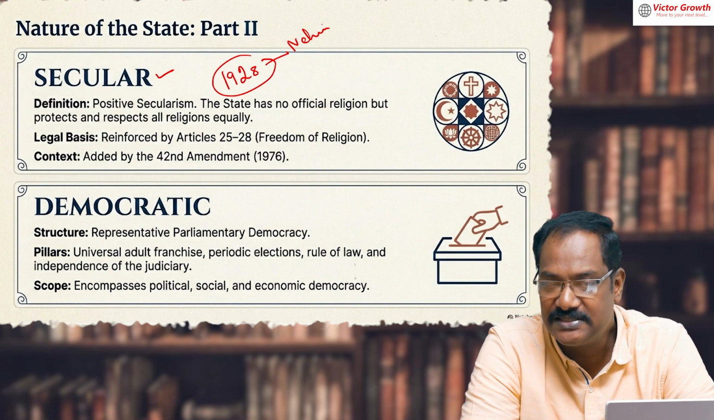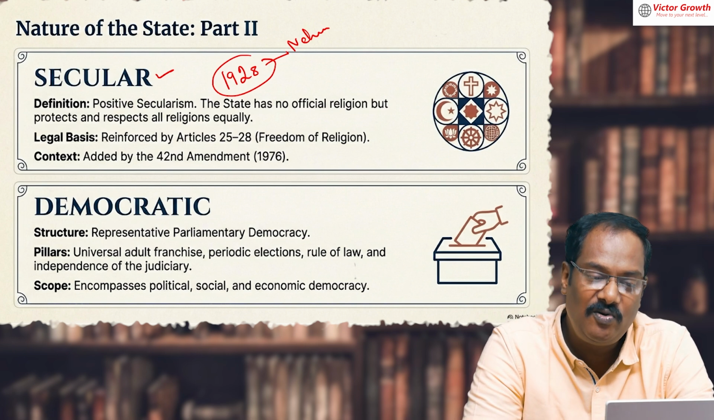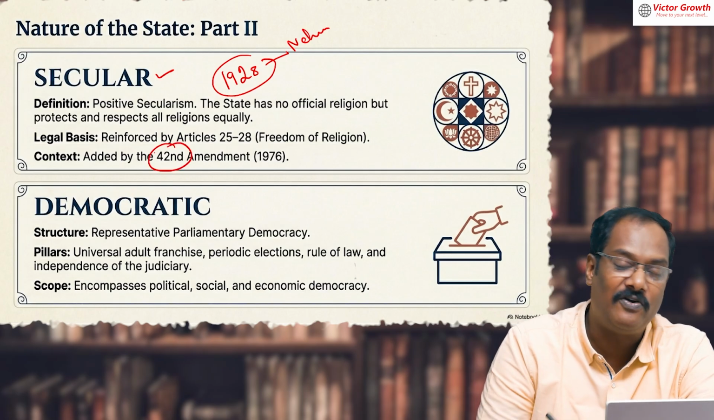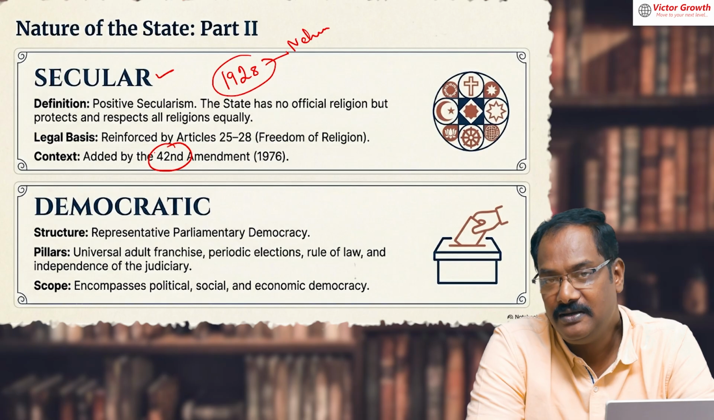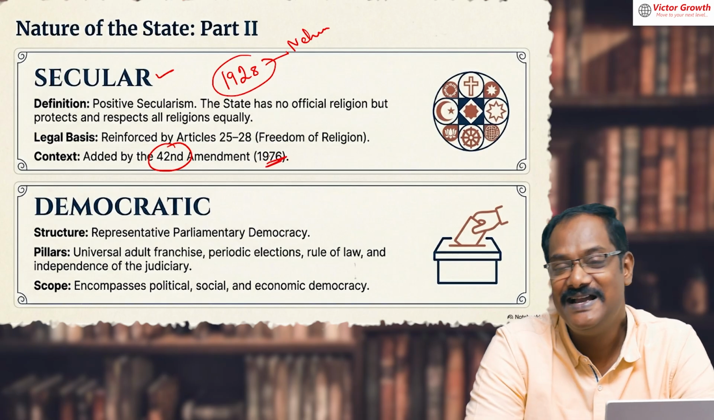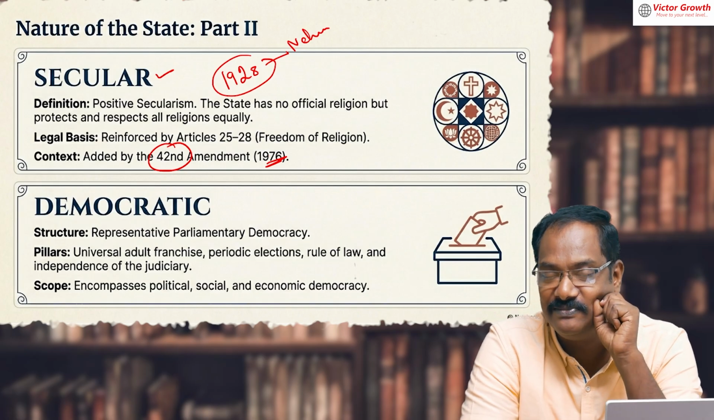Motilal Nehru created this. At the time itself, India was a secular country. Now, this secular word was not originally present in the constitution. It was added by the 42nd Amendment Act. So somebody will come and argue with me. I've seen some students again. So in 1976, by the 42nd Amendment, we added secularism. So India was not secular before this.